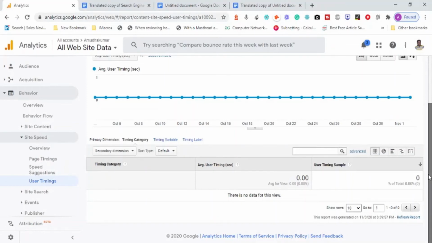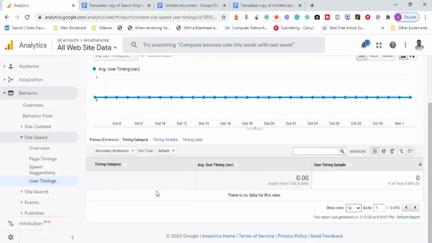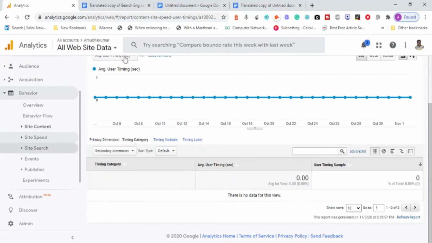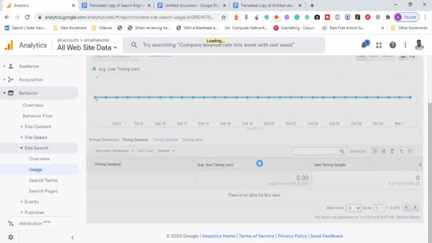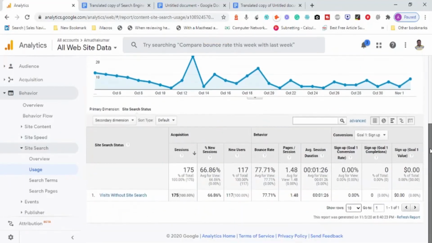Okay. So data available means we can check it out, but we have no data here. So this is going to give us information about the site speed, how fast your website loads. Your website will have an internal search box, and how this internal search box works is site search usage. Are people using the search box in your website? If that is the case, we can have a look at it.